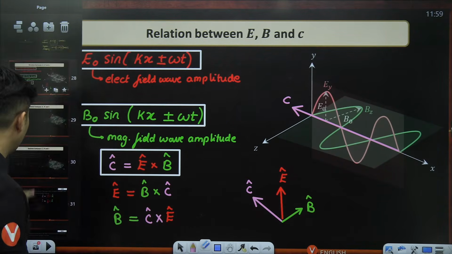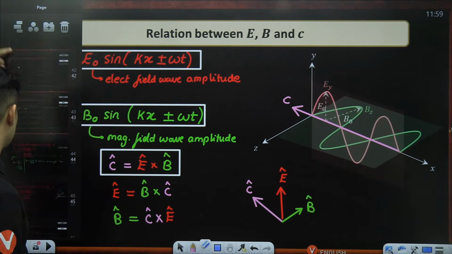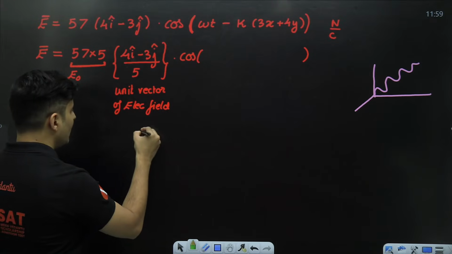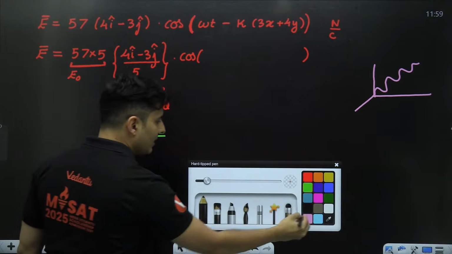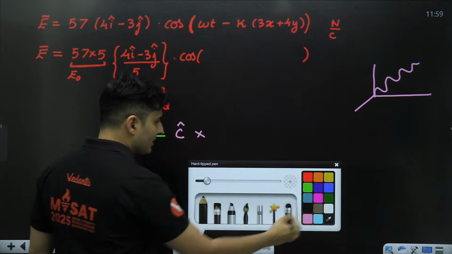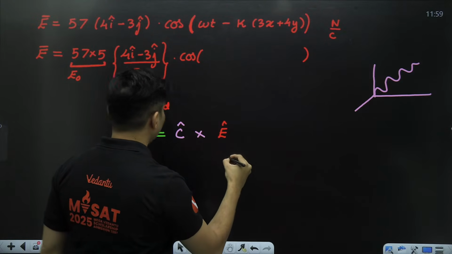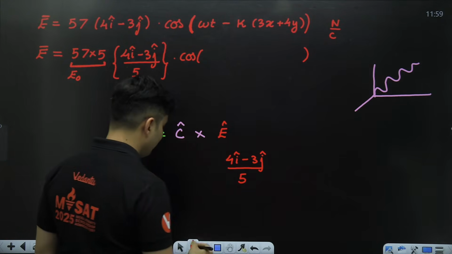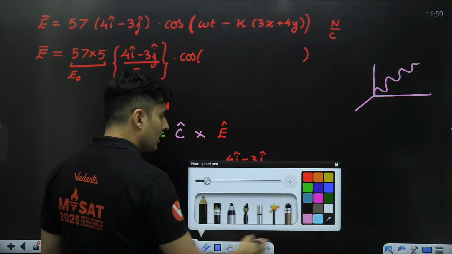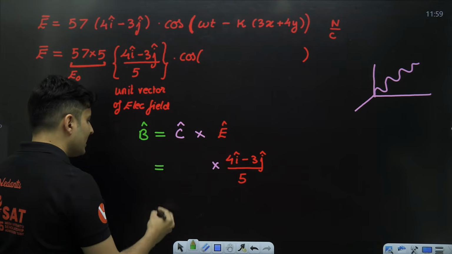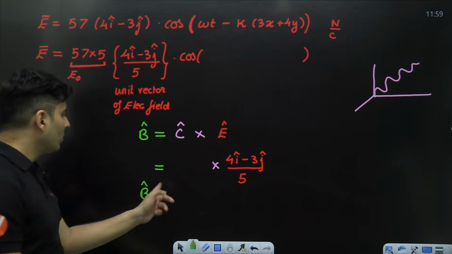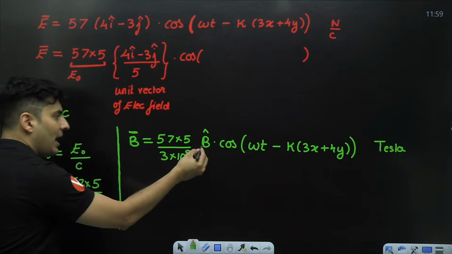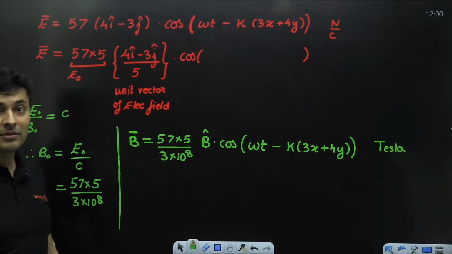B is C cross E. B is C cross producted with E. So my B hat vector will be C hat cross producted with E hat, where E hat is 4 i cap minus 3 j cap whole thing divided by 5. Okay. So now, how do I know what C hat is? Because once I know C hat, only I can get B hat. And once I know B hat, only then I can substitute it back here to get my full equation.